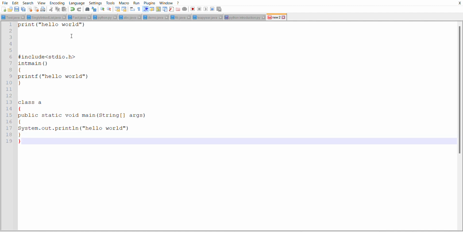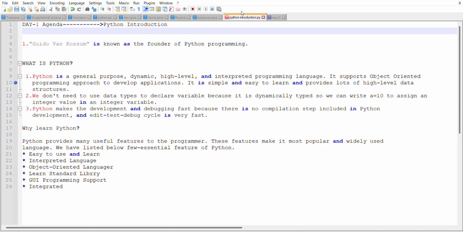This is the main difference between C, Java and Python. In Python we write the hello world program in one line. In C we have to write the hello world program in three lines. The same in Java, we also have to write the hello world program in three lines. Python makes development and debugging fast because there is no compilation step included in Python development, and the edit-test-debug cycle is very fast.